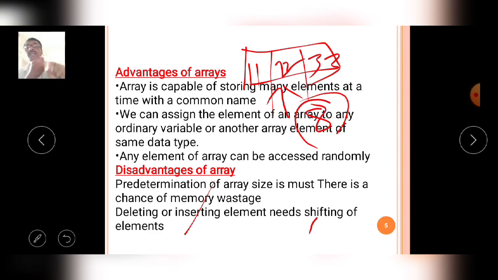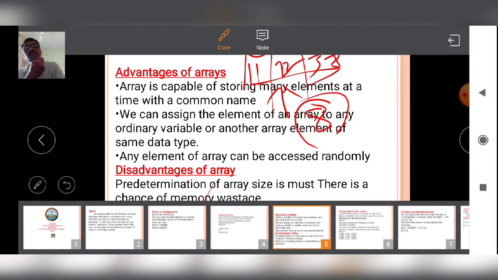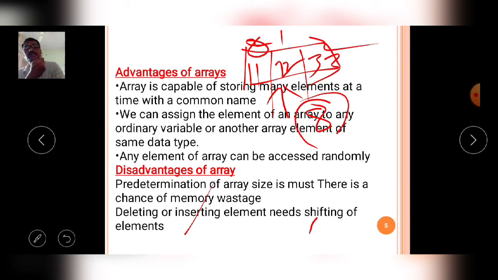If you want to insert a value into a particular location, that is the a of 1 position, you have to move the remaining element values. This value is moved to this place, this value is moved to another place, and only then is inserting possible. That's why deleting or inserting elements needs shifting of elements. This is also a disadvantage of the array.